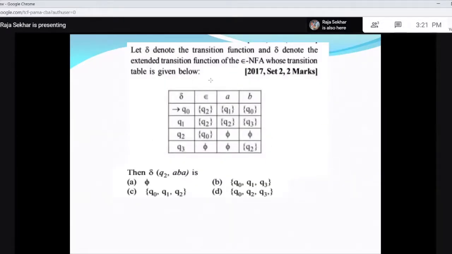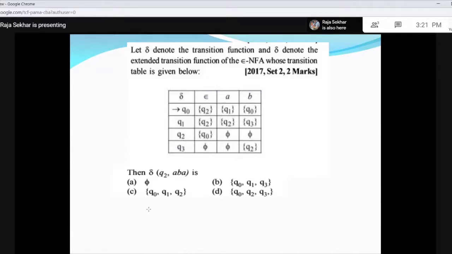Next. Let delta denote the transition function and delta star denote the extended transition function. Then the epsilon NFA transition table is given below. Now you have to go for Q2 comma ABA. That means now it is not starting in Q0. You have to start in Q2 and process the input string ABA.